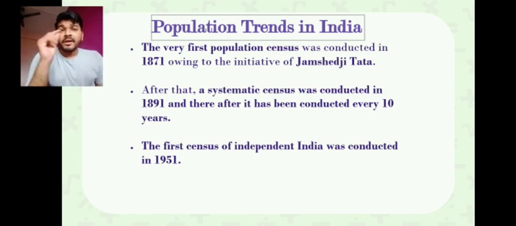And lastly, in 1871 Jamshedji Tata took the initiative to calculate the population census. Second, he successfully achieved it after 20 years and gave his first report in 1891, and after that the population census has been calculated every 10 years, and the first independent India census report came in 1951. So this was a quick review of your chapter 7.